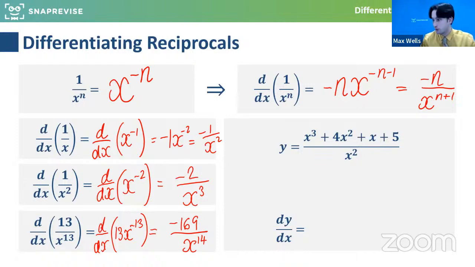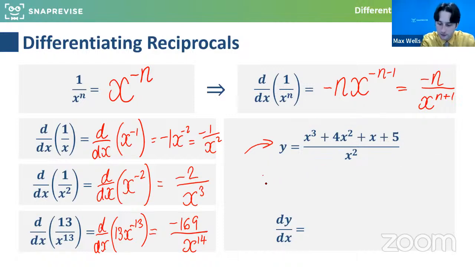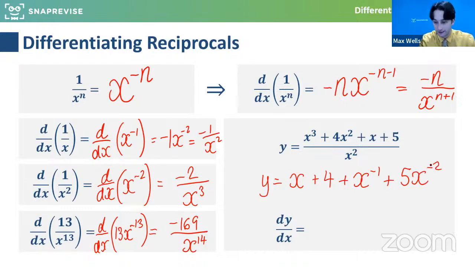Now, the next thing I want to talk about is more of an exam technique and not letting things put us off. This suddenly looks way harder to some people than it actually is. This is just about tidying it up at the start. Because it's all divided by x squared, they've just given us this really clunky way of expressing this thing. x cubed divided by x squared is x. 4x squared divided by x squared is 4. x over x squared is x to the minus 1. And then that would be 5x to the minus 2. Does everyone get that you can do this? Because sometimes with addition, we have got to be careful.